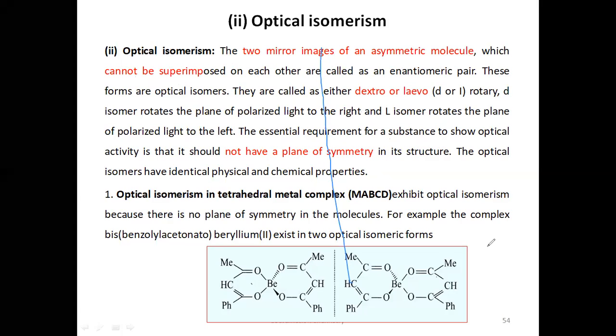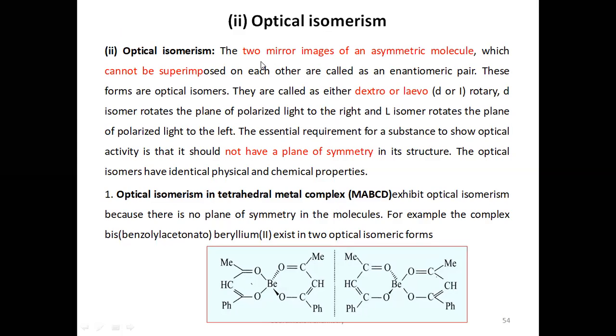Plane of symmetry means when you cut a paper into two, or when you cut your molecule in the middle, you should get two equal halves. That is a plane of symmetry. If that molecule does not have a plane of symmetry, then it will show optical isomerism. This is the necessary condition to show optical isomerism.